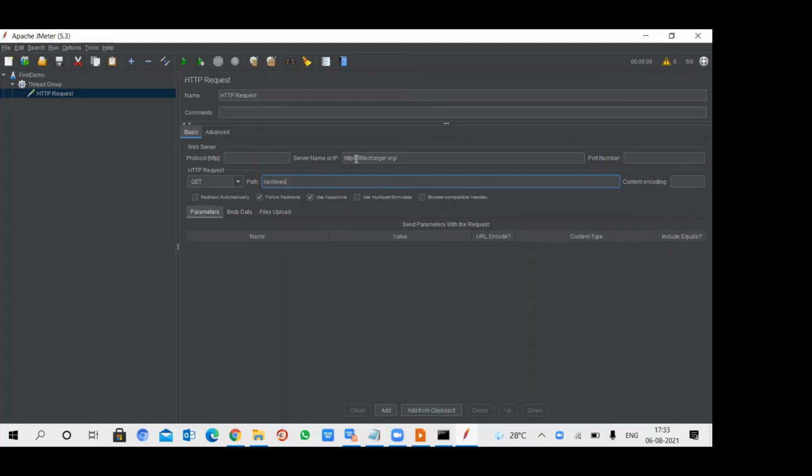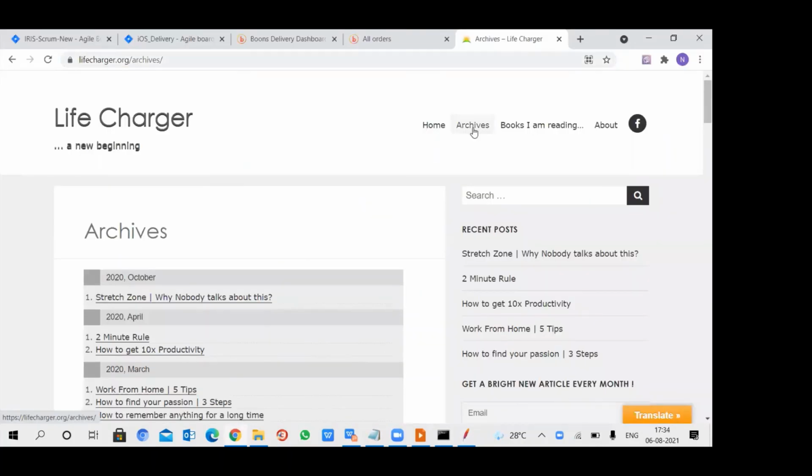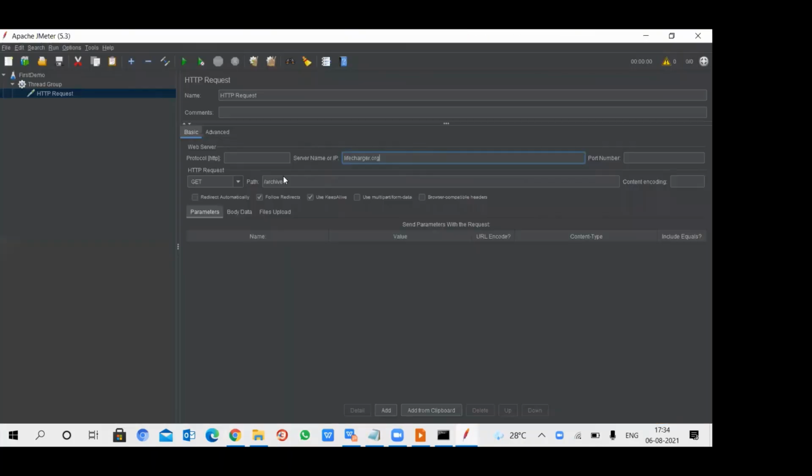And the main thing is we need not explicitly mention HTTP, because the protocol in JMeter is HTTP by default. So we need to remove this HTTP, and we have to give only the server name, livecharger.org. I removed the HTTP because by default the protocol is set to HTTP. And next, I need to click on the archives button, so here I just gave that in the path. This is the configuration in the HTTP request.